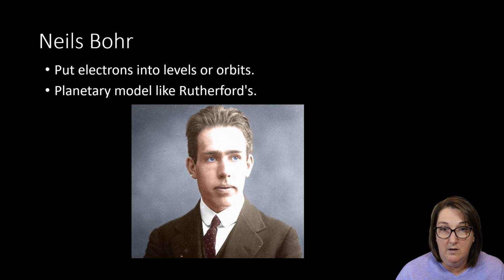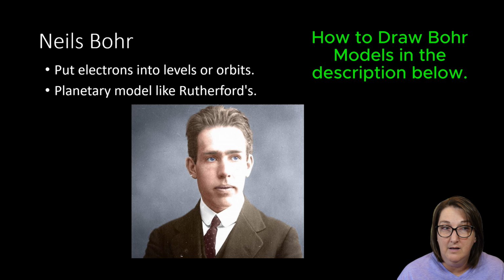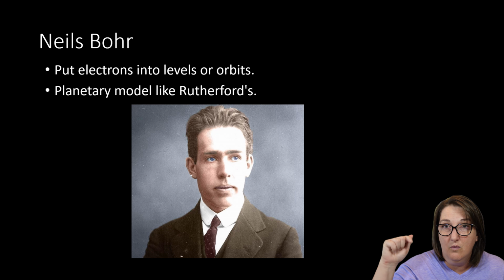Niels Bohr comes along and he decides, hey, we need to talk about the electrons and how these orbit around this nucleus. So he put electrons into levels or orbits, and he liked the idea of that planetary model of Rutherford's. And so he said that there are different levels that electrons like to be at and different charges for these electrons. If you want to go over Bohr models, I have a link down in the description where I can show you how to draw out his Bohr models.